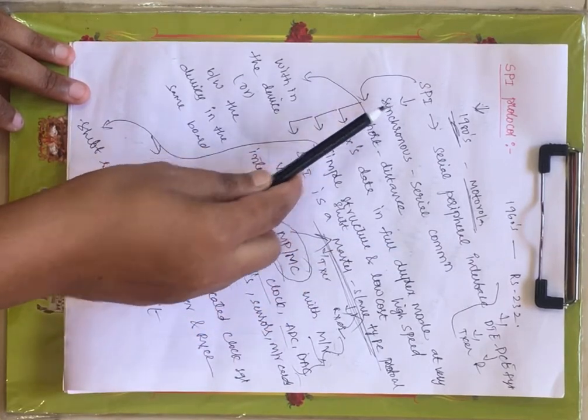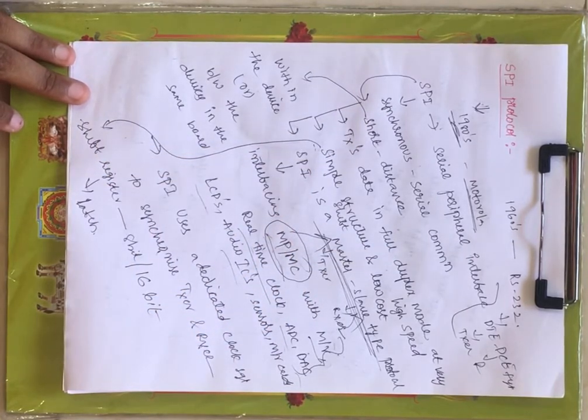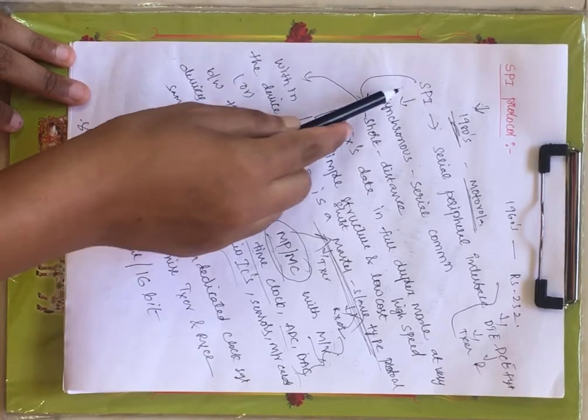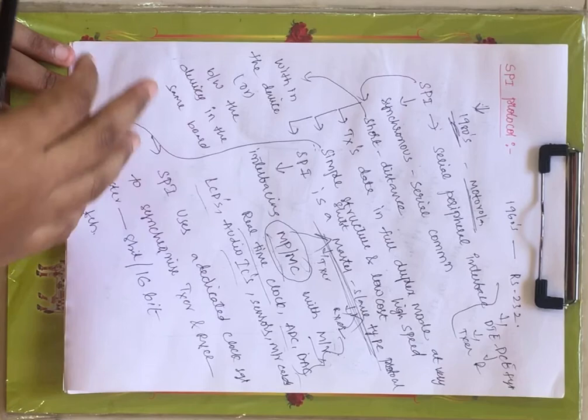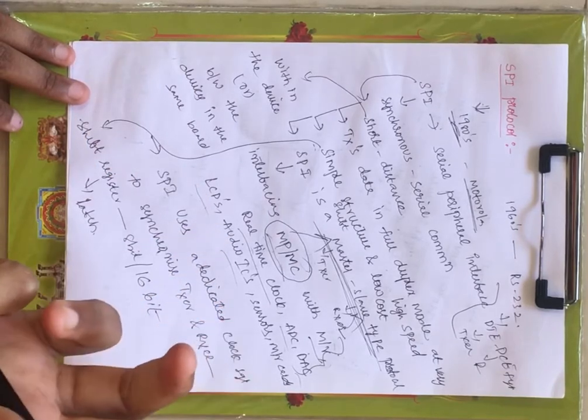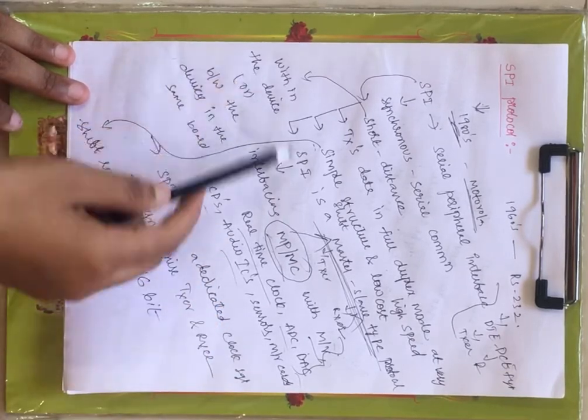Now since it is supporting synchronous communication, it can transmit data between your transmitter and receiver only for short distance. Within the short distance only, data transfer occurs between your transmitter and receiver. The meaning of the short distance is between the devices on the same board or within the device.